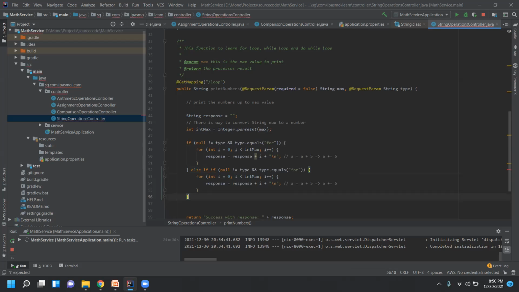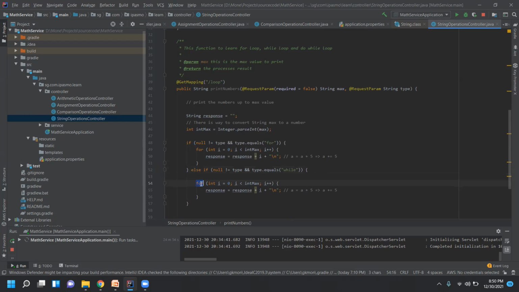Similarly, I'll make else if, control V. I'll just take it out, and type is not, yeah, here it is. Instead of this, this is while, right? So I'll just make it as while. While is also the same, but we declare the variables just before. So while condition, here it just checks the condition. I is not declared.